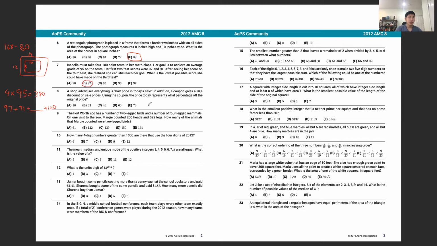Problem 8. A shop advertises everything is half price in today's sale. In addition, a coupon gives 20% off the sale prices. Using the coupon, the price today represents what percentage off the original price?